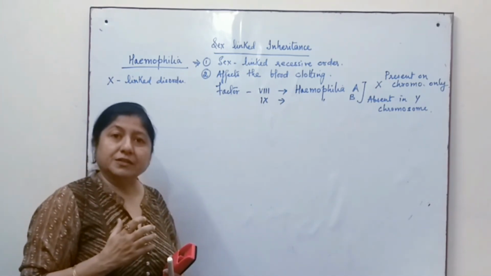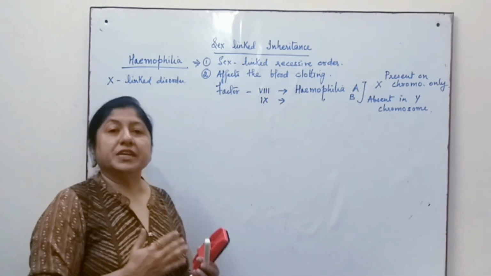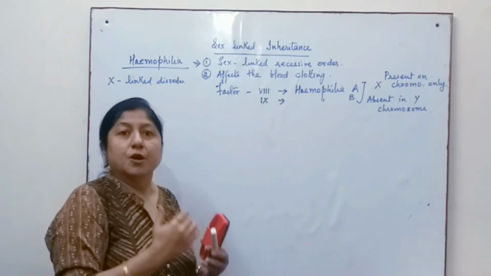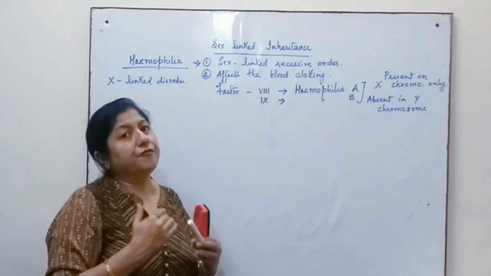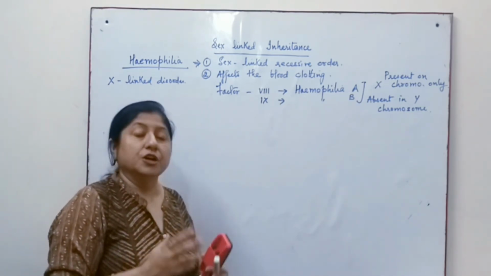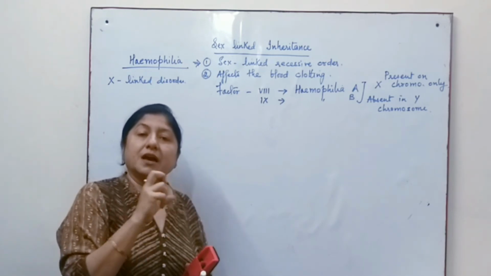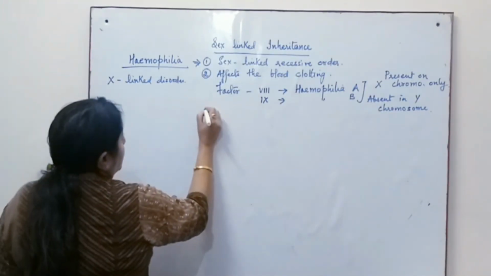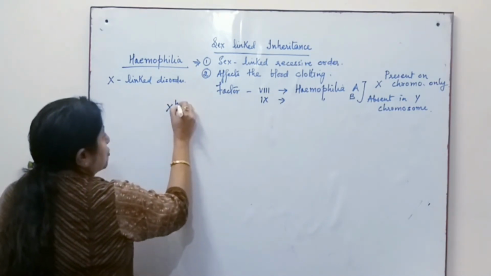For a female to be hemophilic, she has to have both X chromosomes carrying the hemophilia factor. So unless and until a female acquires both, we are representing hemophilia as XH over here.